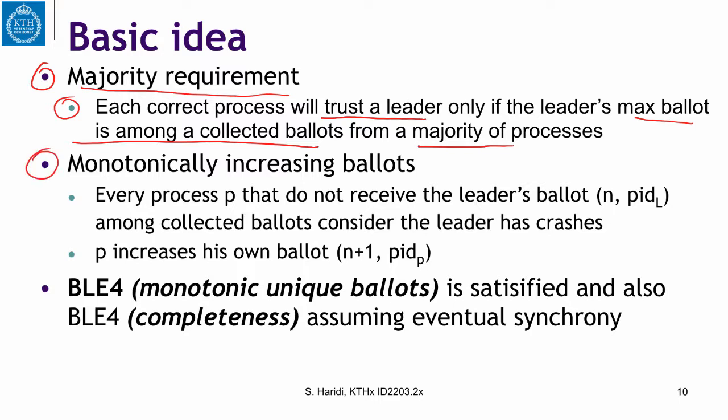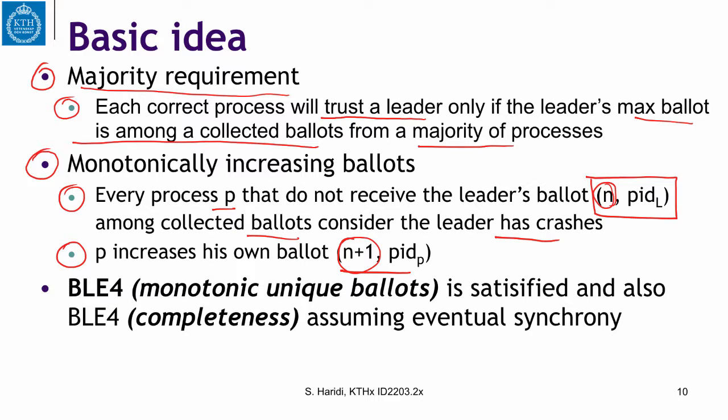But sometimes we don't get the leader's ballot among the collected ballots. So what do we do? Every process P that does not receive the leader's ballot among the collected ballots will consider that the leader has crashed. It might be correct or might be wrong, but it will do that anyway. And P will increase its ballot, so it will pump up its ballot to be higher than the leader's ballot by increasing the number n.